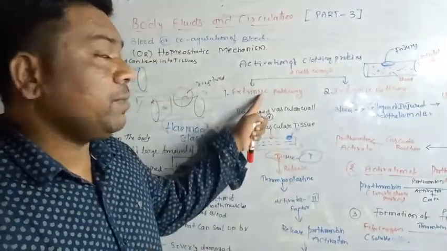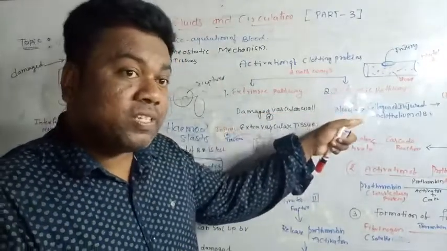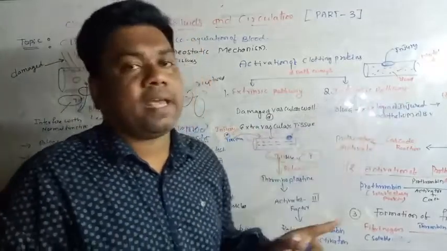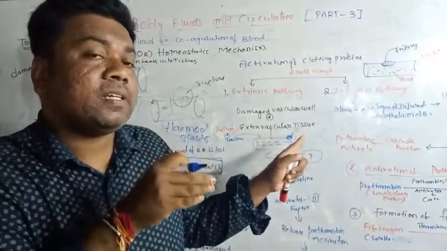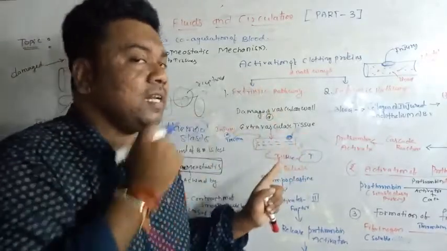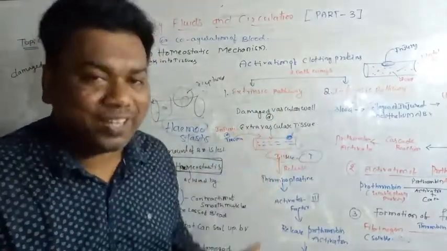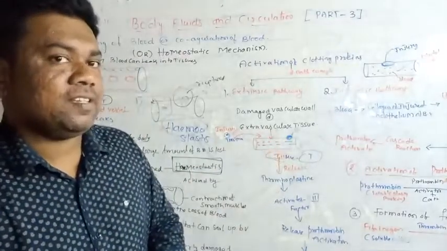Okay, so here chemicals are produced outside of the blood vessel, and here the chemicals are produced inside of the blood vessel. That is known as the intrinsic pathway. Intrinsic pathway means chemicals are released on the inner side of the blood vessel. Here, outside of the blood vessels, chemicals are released, and those chemicals stimulate blood coagulation. So that is the difference between the intrinsic pathway and the extrinsic pathway.